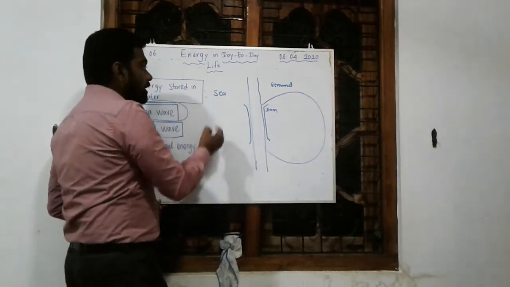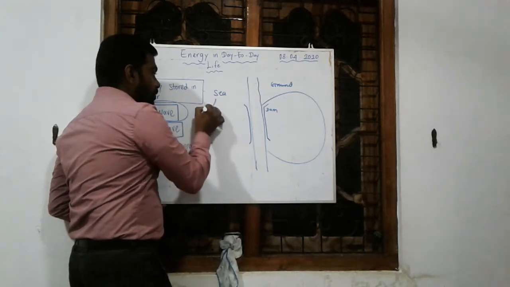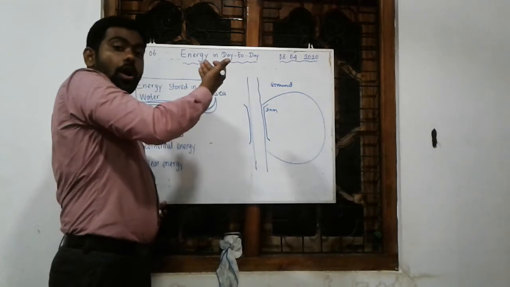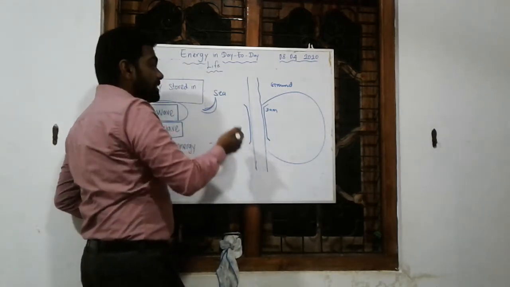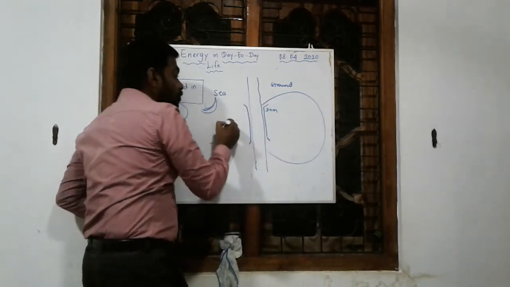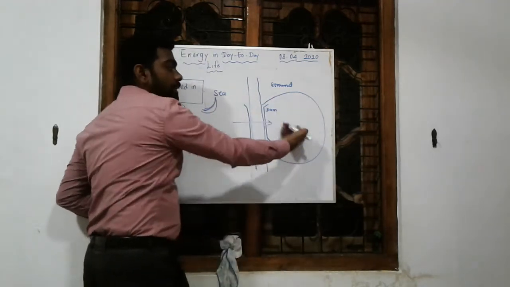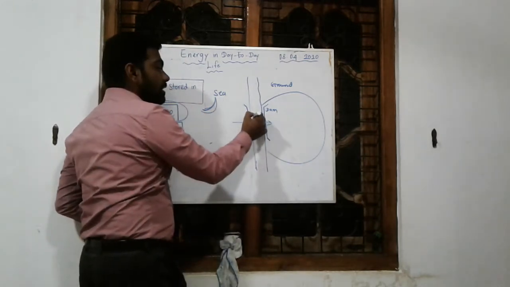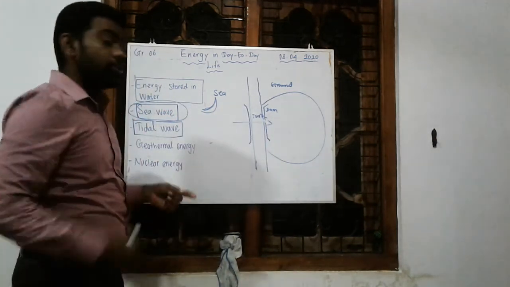So what will happen during night times? The water level goes up, right? The water level increases. This is extra space to collect the water. This is a bridge, so water can go into this. So water flows this way and is collected in this dam, and when the water flows in this direction, the turbines kept under the bridge will rotate.